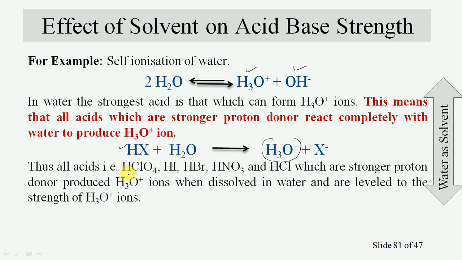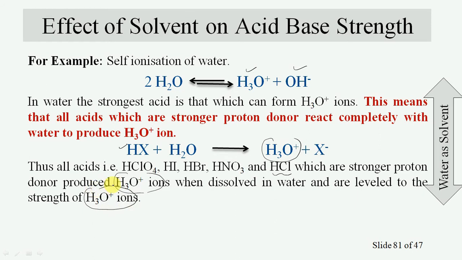Thus all acids like perchloric acid, hydroiodic acid, hydrobromic acid, nitric acid, hydrochloric acid, which are stronger proton donors, produce hydronium ions when dissolved in water, or we can say that they are leveled to the strength of hydronium ion.